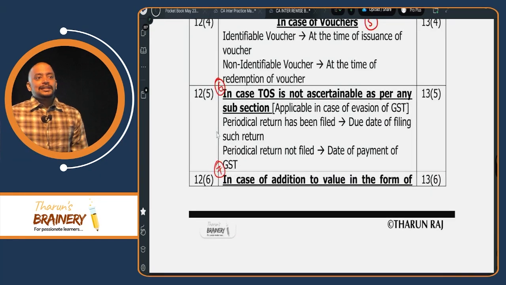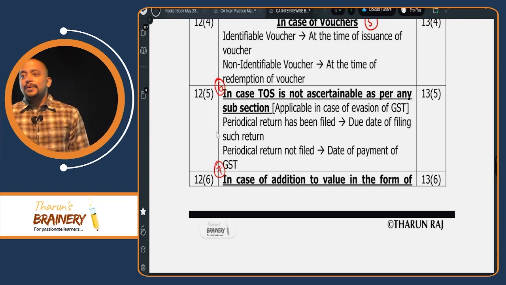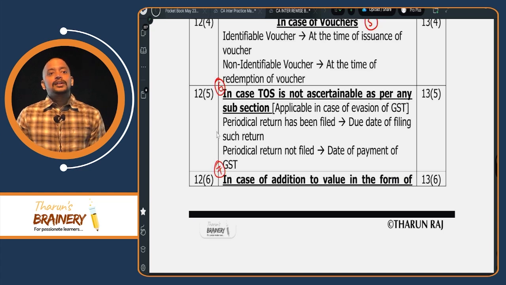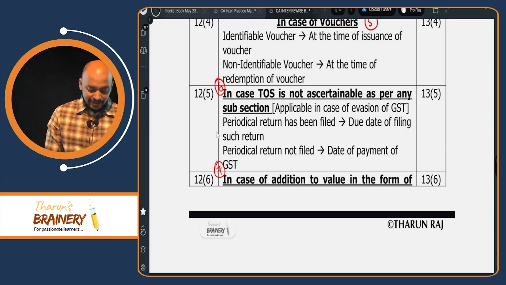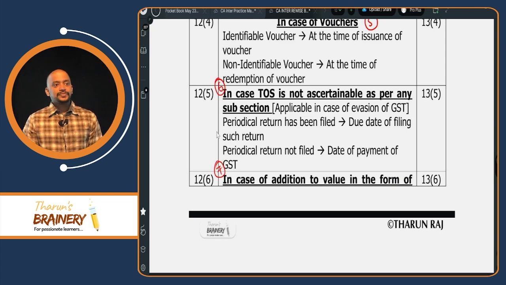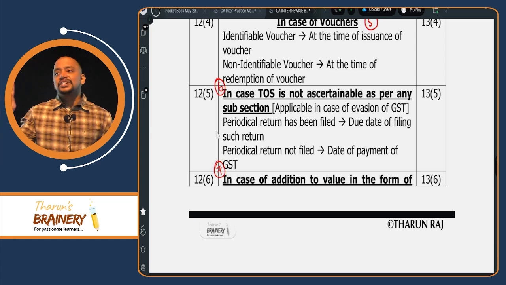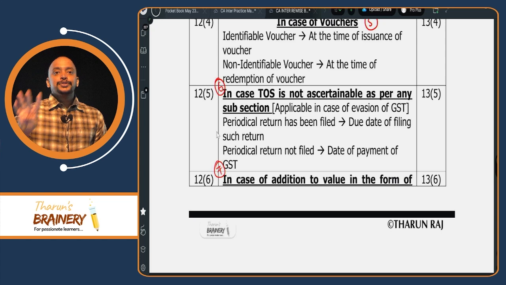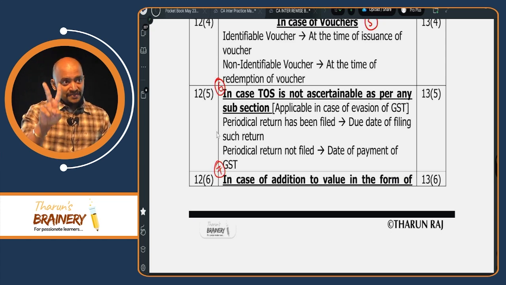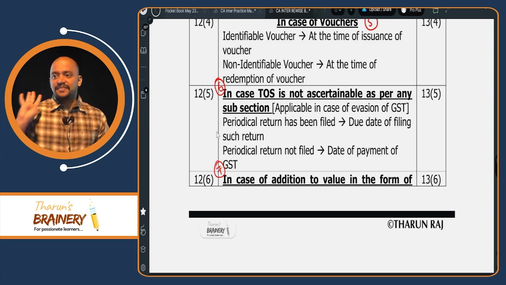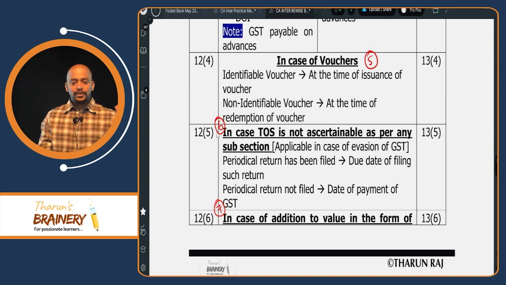Goods RCM: date on which goods are received by the recipient, date on which payment is made to the supplier, or the 31st day from the date of invoice, whichever is earlier. Very good. Then services RCM: date on which payment is made to the supplier, or the 61st day from the date of invoice. So we have completed 4 provisions: goods FCM, services FCM, goods RCM, services RCM. Now we are moving on to the next three, only three more.